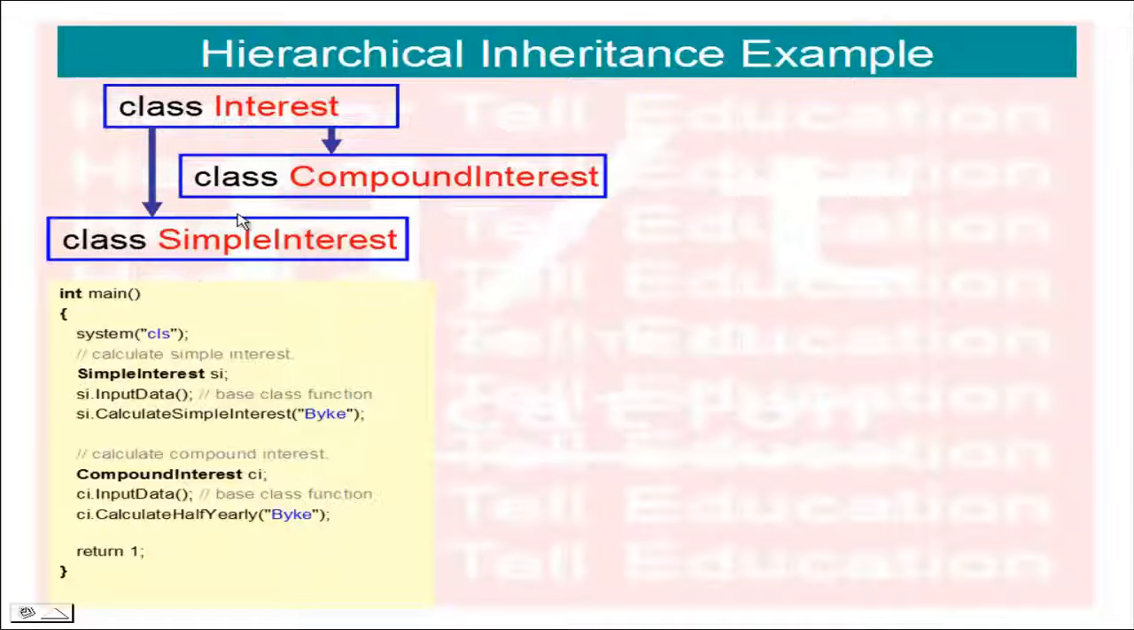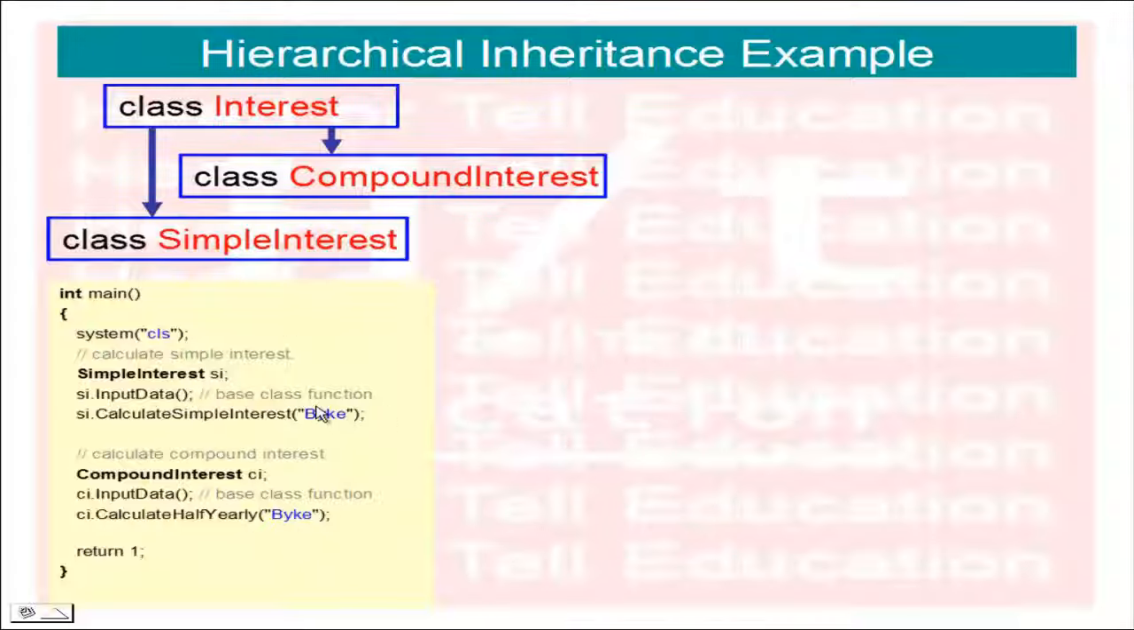I have created the object. So first we read the data, simple interest dot input data, and simple interest dot calculate simple interest, passing values. Okay, next again I have created one more object, compound interest CI, and call CI dot input data, and call the function CI dot calculate interest half yearly.